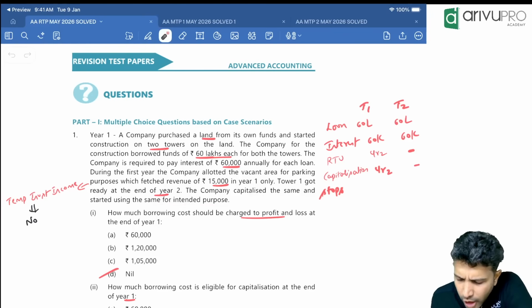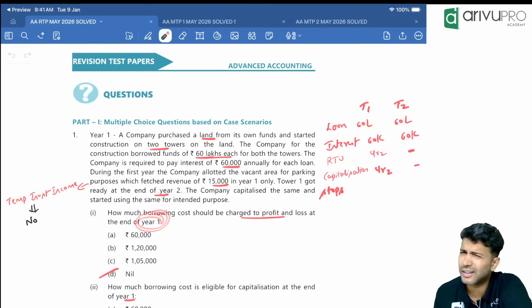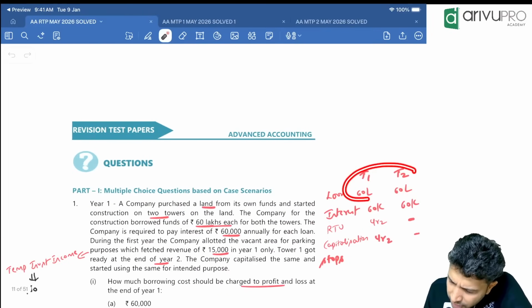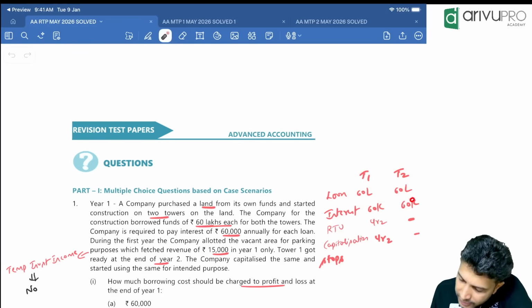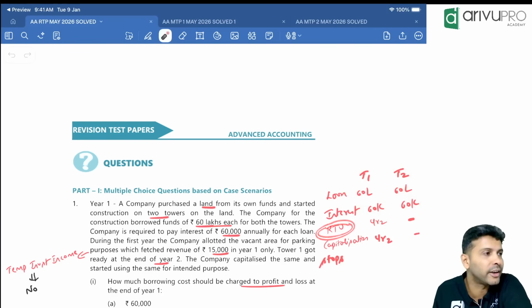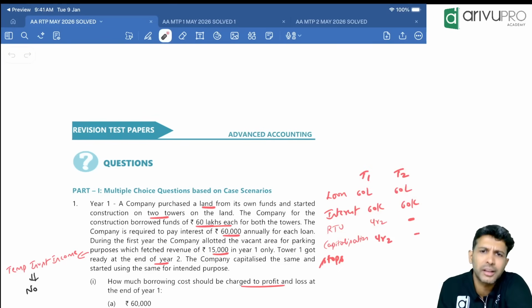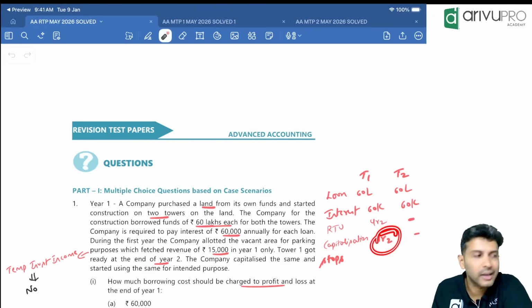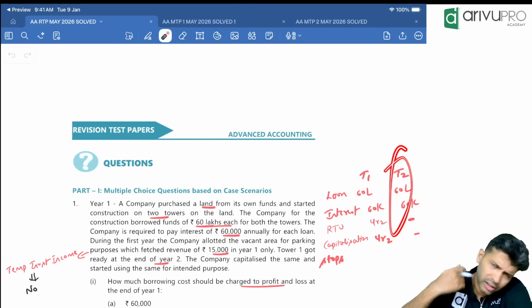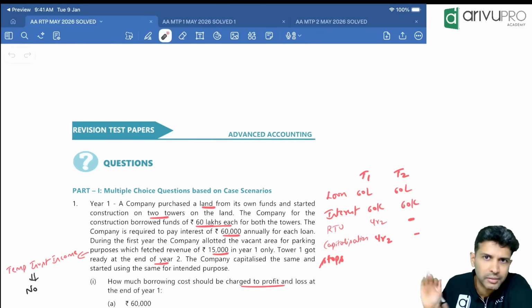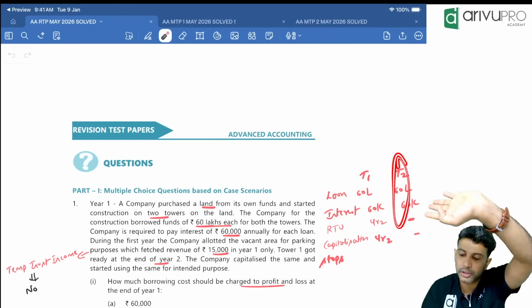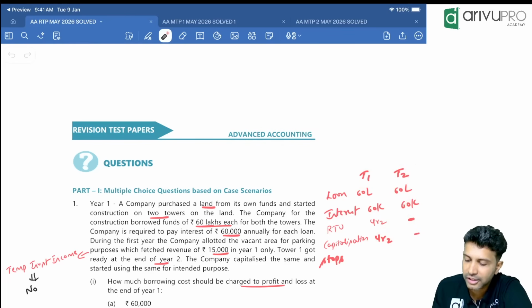Okay, now the question. How much borrowing cost should be charged to P&L for year 1? Year 1 nothing. Why? Sir, basic information I've given you over here. You took a loan for tower 1 60, tower 2 also 60 lakh. Interest is 60 for both. RTU means ready to use. Tower 1 is ready to use by second year. Tower 2, when it is ready to use, is not given. It is still under construction. Okay, that means what? Relating to tower 1, you will stop capitalization in year 2. Tower 2 capitalization will continue because they have not given the ending date. Till the ending stage is reached, we'll go on capitalizing for tower 2. But tower 1, the capitalization stops at year 2.